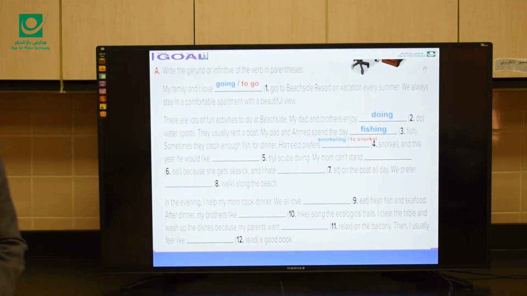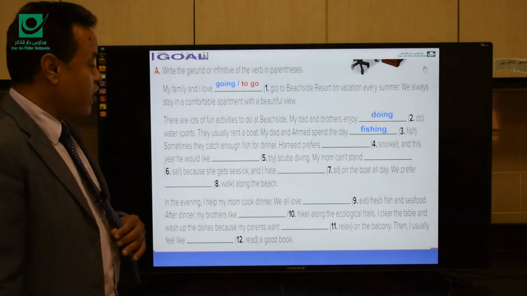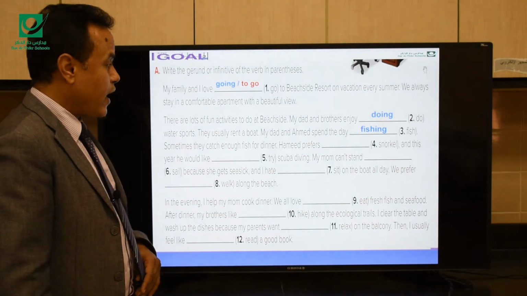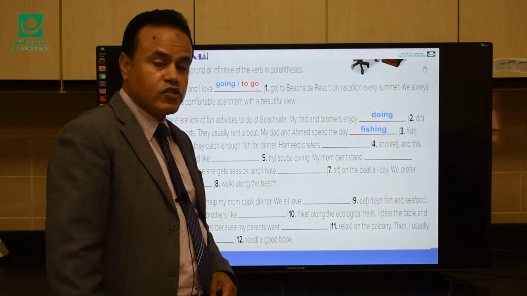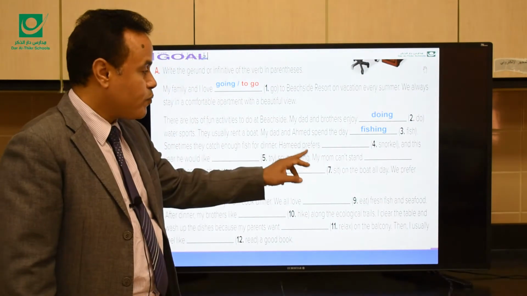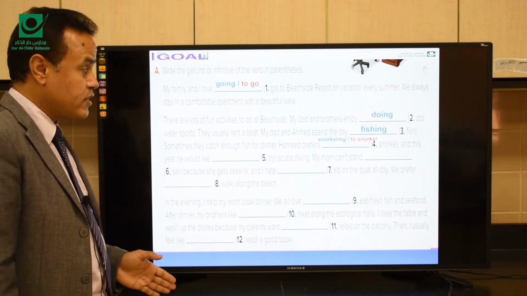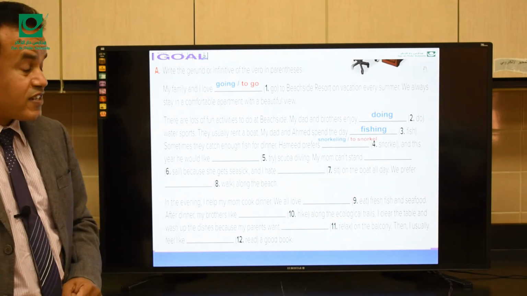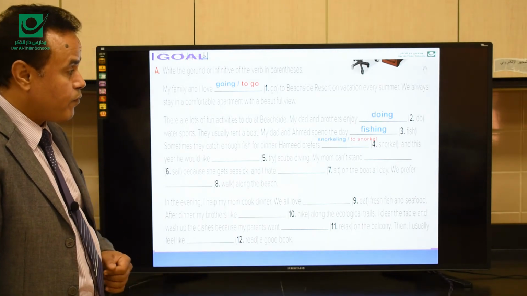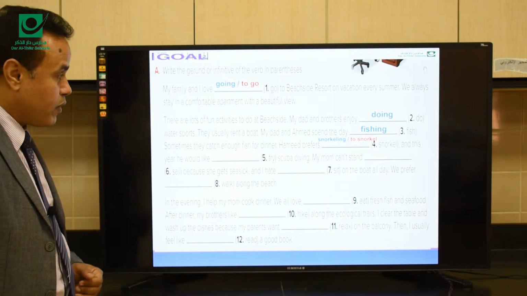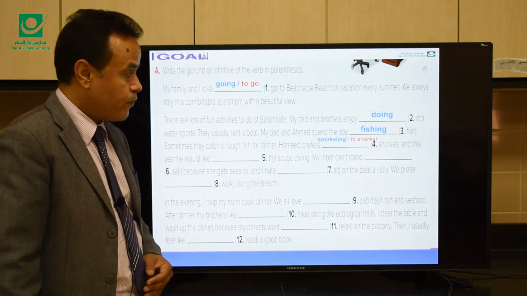Okay, let's go back here. Sometimes they catch enough fish for dinner. Hamid prefers, here we have snorkel. Here we have prefer. After prefer, we can use what? A gerund or an infinitive. So, snorkeling or to snorkel. So, Hamid prefers snorkeling or to snorkel.